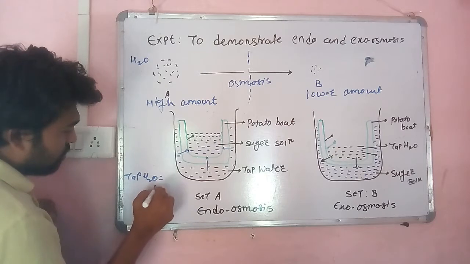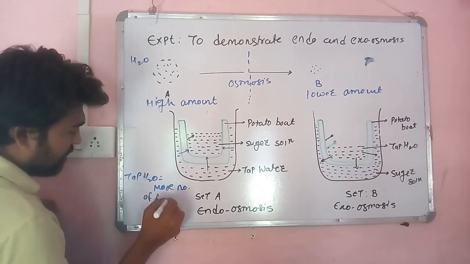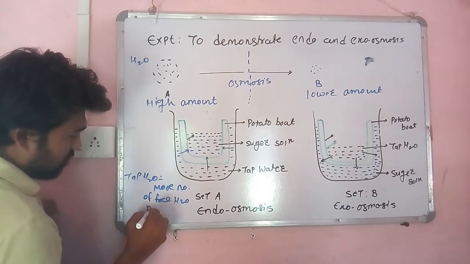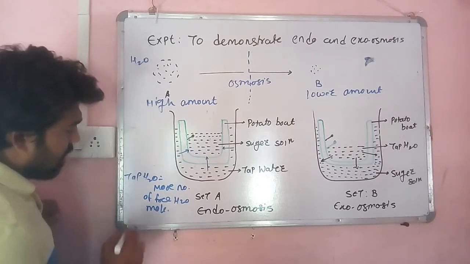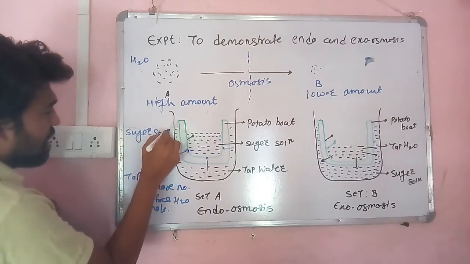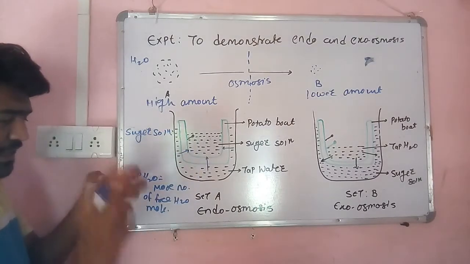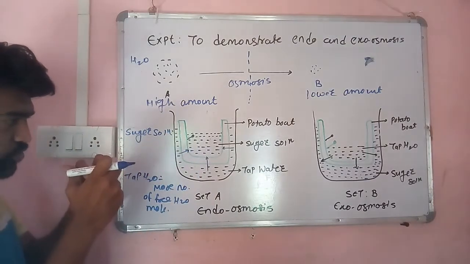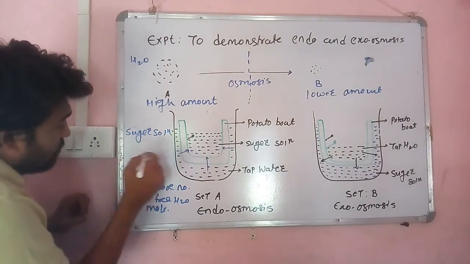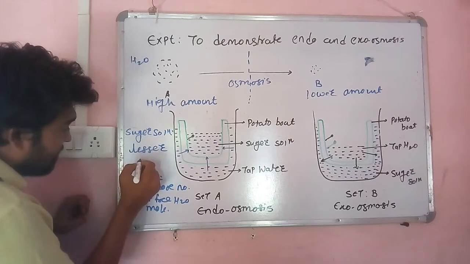more number of free water molecules are there. However, in the sugar solution, as we added sugar, some of the water molecules get engaged in bond formation with the sugar, and that's why the total number of water molecules is lesser. Why is it lesser as compared to the tap water?